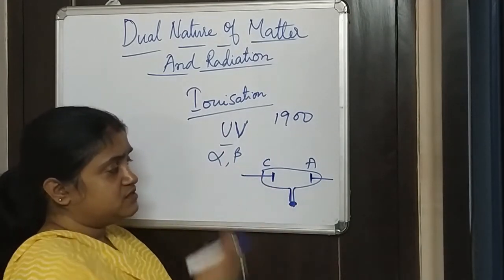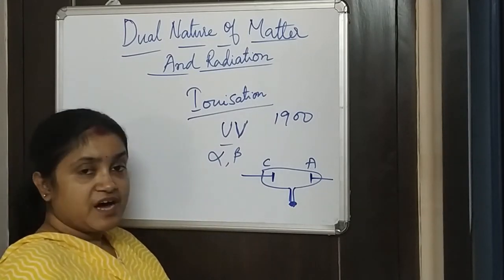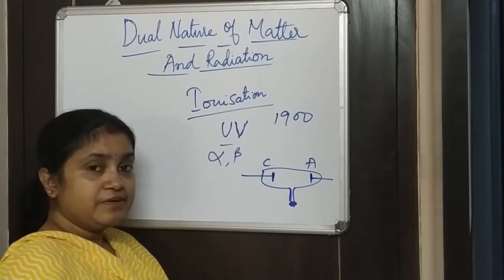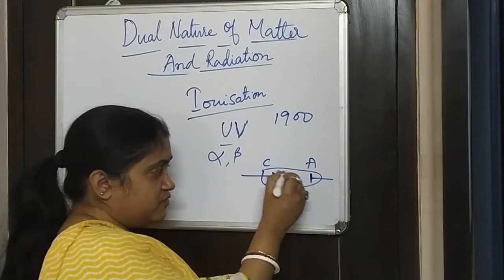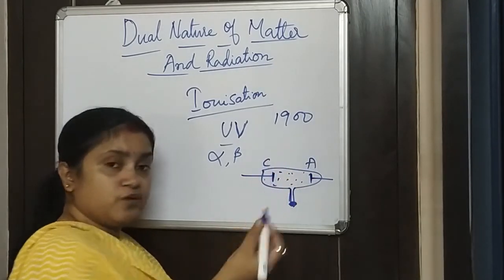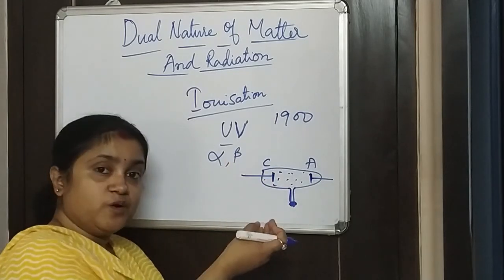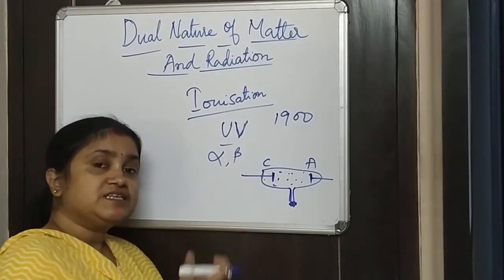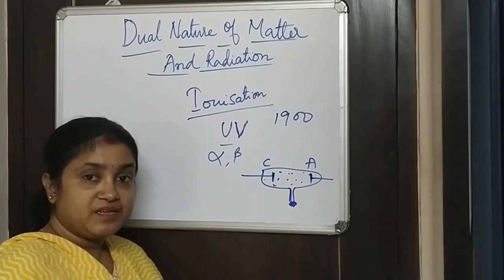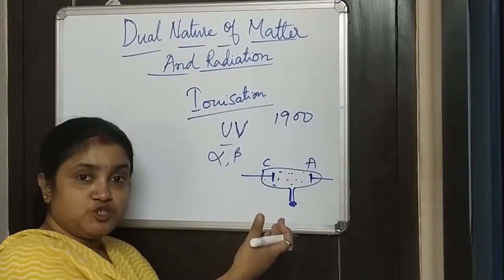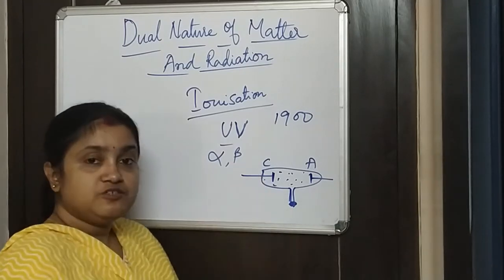Suppose you fill this tube and then you start to pass high voltage through it. Then phenomenal things started happening. Various lights, radiations and glows were seen inside the tube.